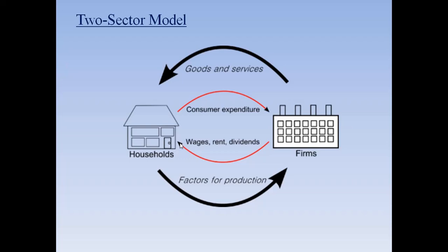For example, let us assume that you work in a school, in our school only, as a teacher. So school is a firm and you are a household. You provide factor service, you provide labor to the school, and school in return will pay you.